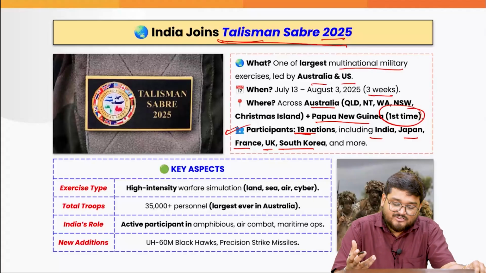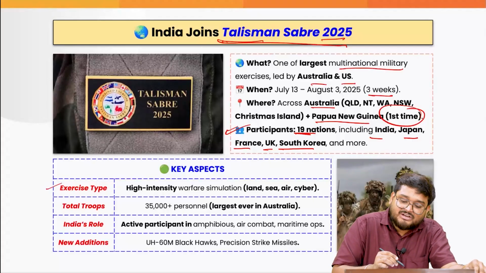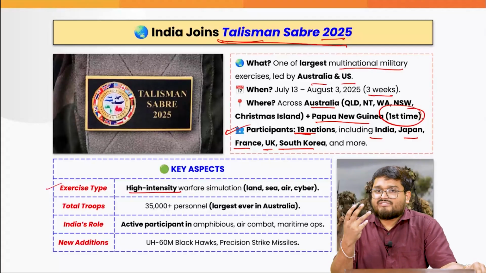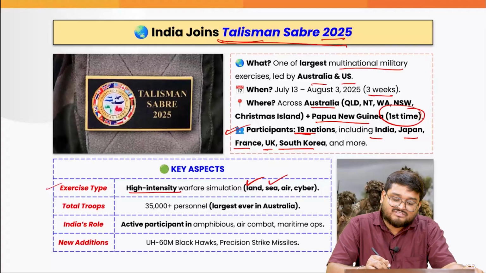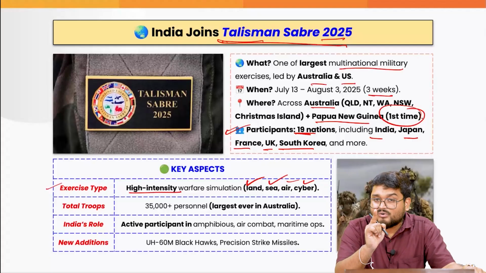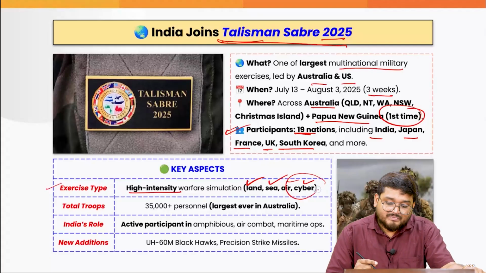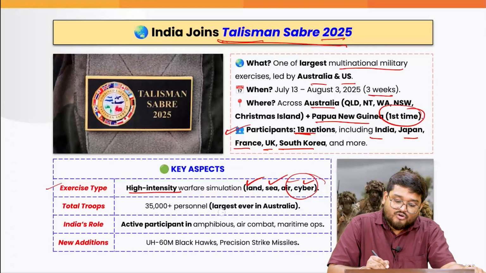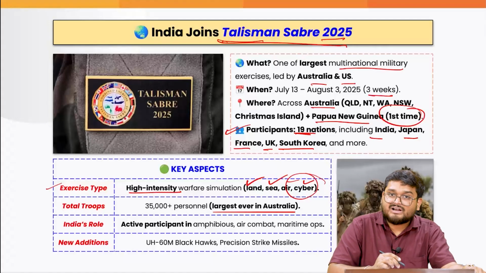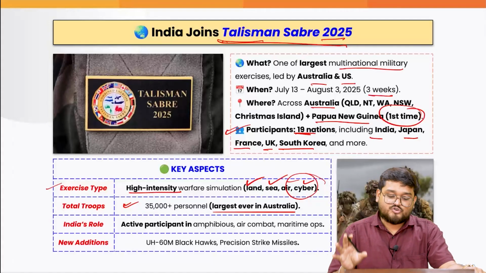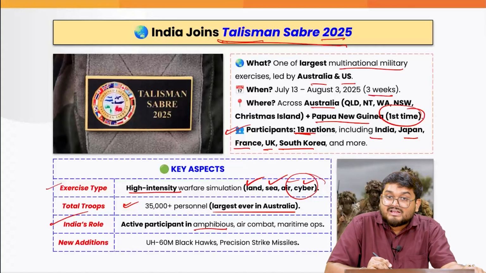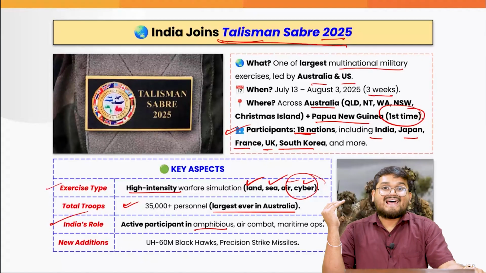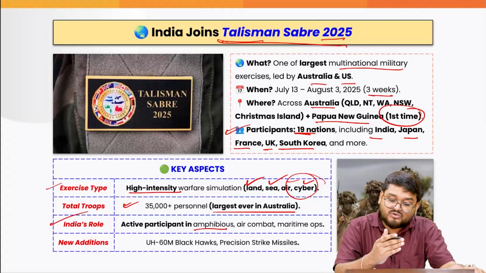And the main key aspects here will be high intensity warfare simulation, all the factual information that you need, based on land, sea, air and cyber warfare, also a very important one to be noted for prelims. Also, the largest ever in Australia, around 35,000 troops will be participating here. India's role here will be with reference to amphibious, that means those aircraft which can land on water also.